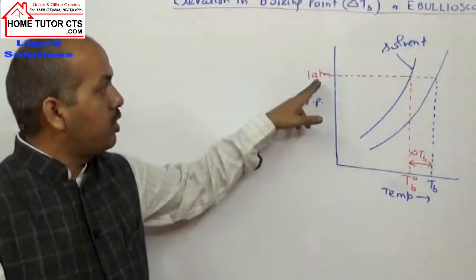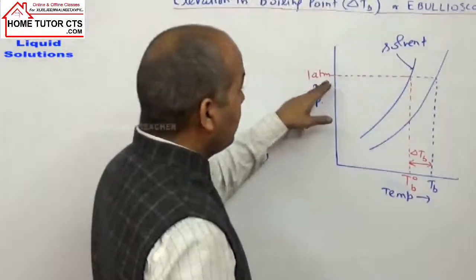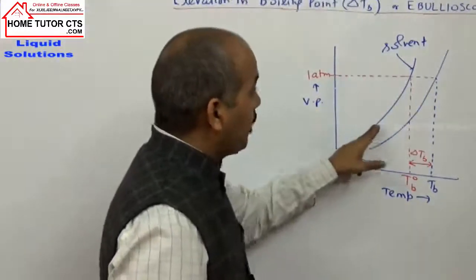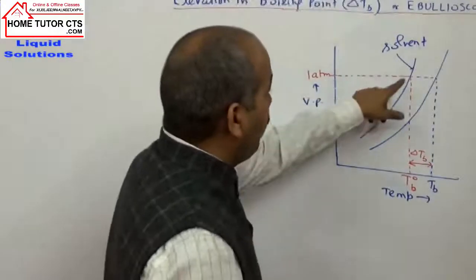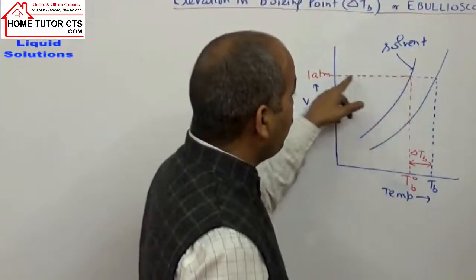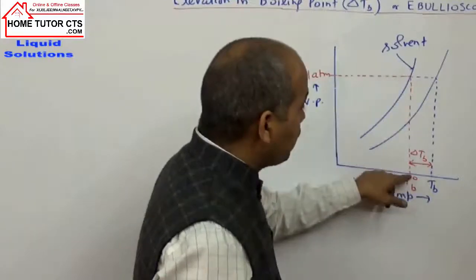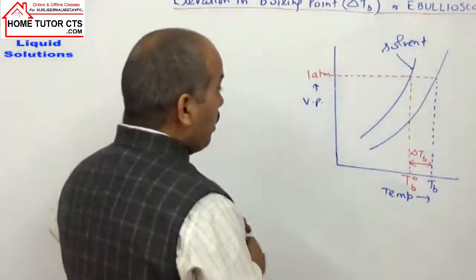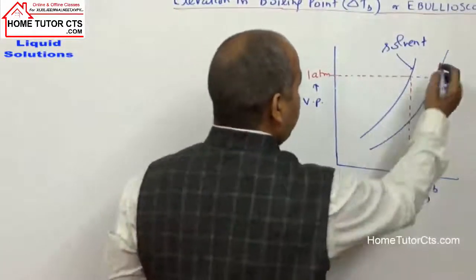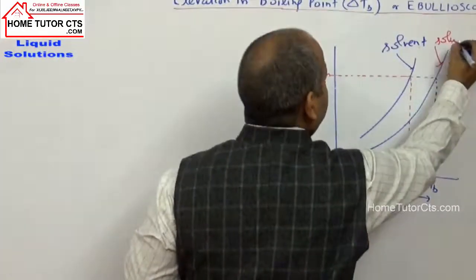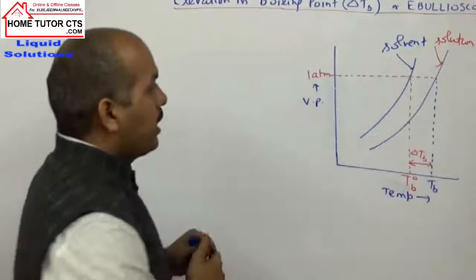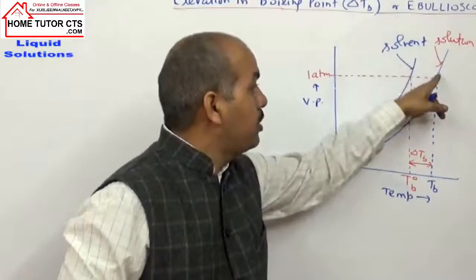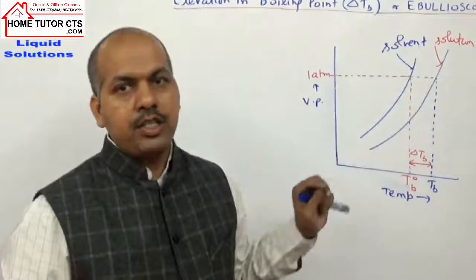So for the solvent, when there is rising temperature, vapor pressure keeps on increasing, and at one point when the vapor pressure of the solvent becomes equal to 1 atmosphere, that temperature is called T0 B, the boiling point of the pure solvent. Now if I take the solution, it is the graph of the solution, the second graph. At the same temperature, compared to the pure solvent, the solution has a lower vapor pressure.